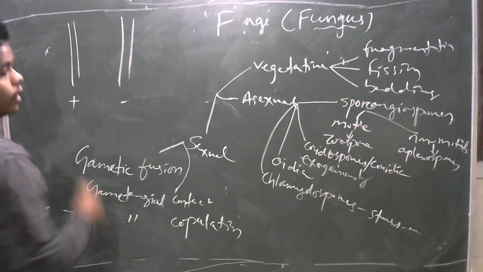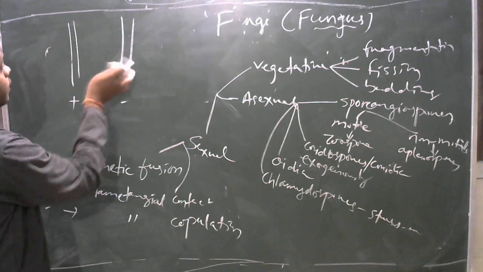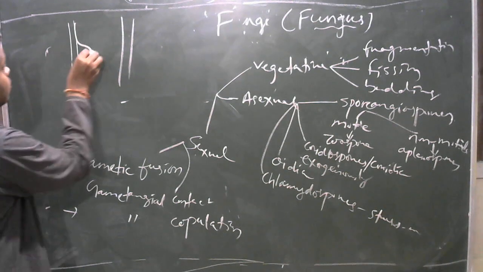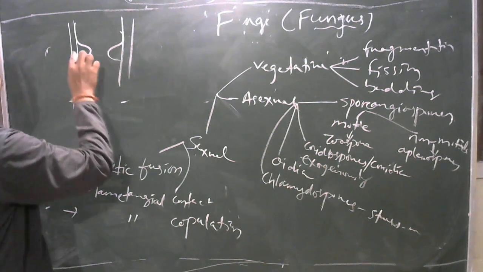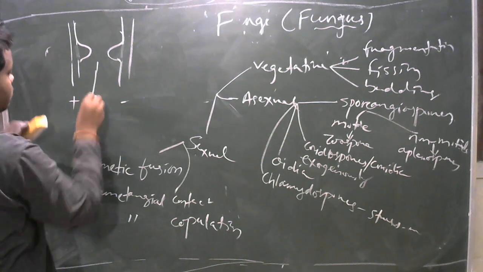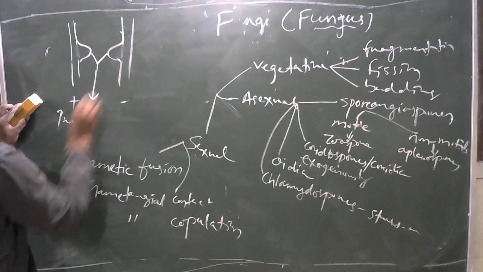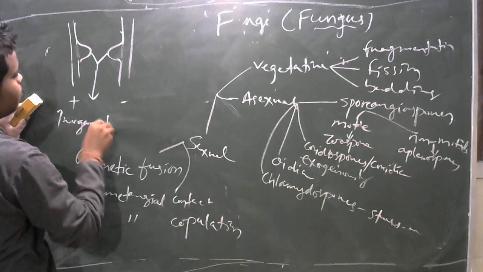In extreme stress conditions, two different types of hyphae develop some progametangia.